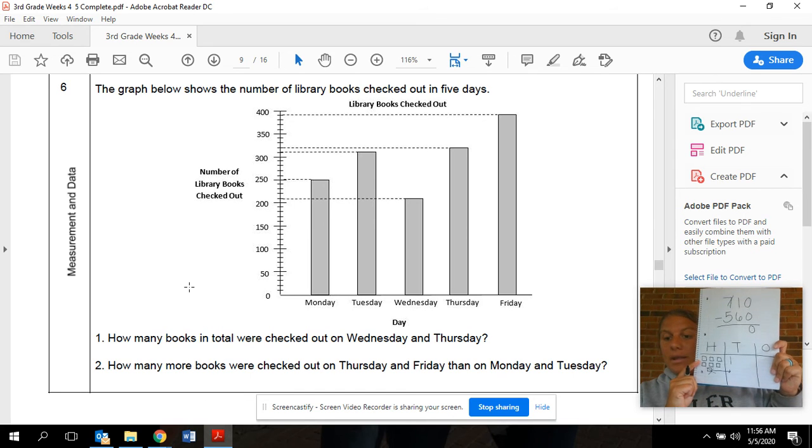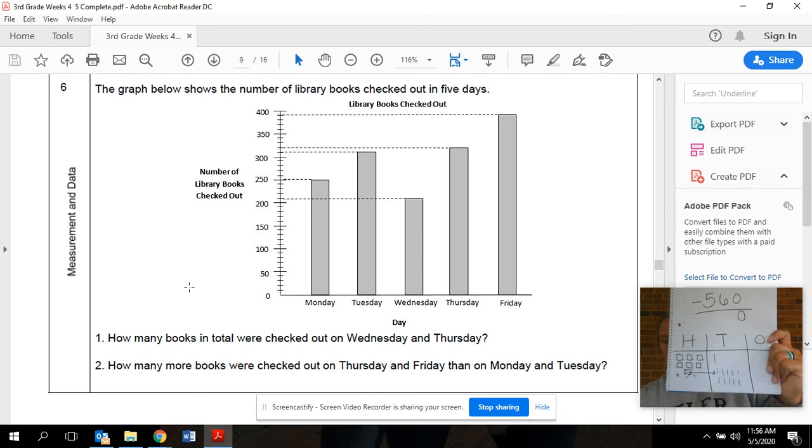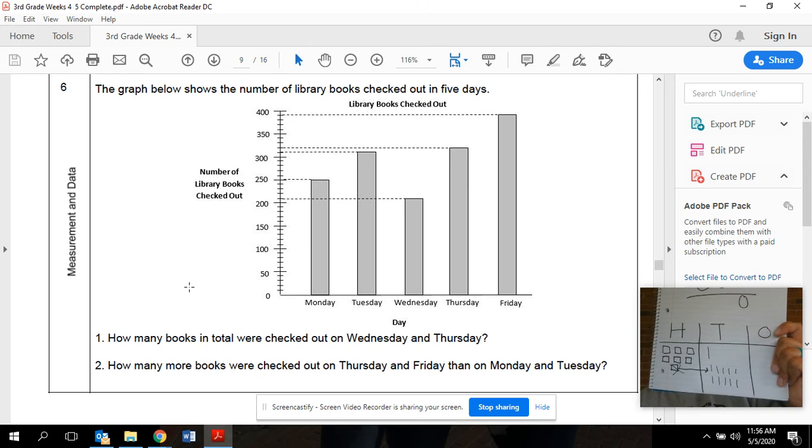Now, we're not going to keep it as a group of 100. We're going to decompose it to 10 groups of 10. So I'm going to have 1, 2, 3, 4, 5, 6, 7, 8, 9, 10. Okay, do we see that? I took a group of 100 and decomposed it into groups of 10.